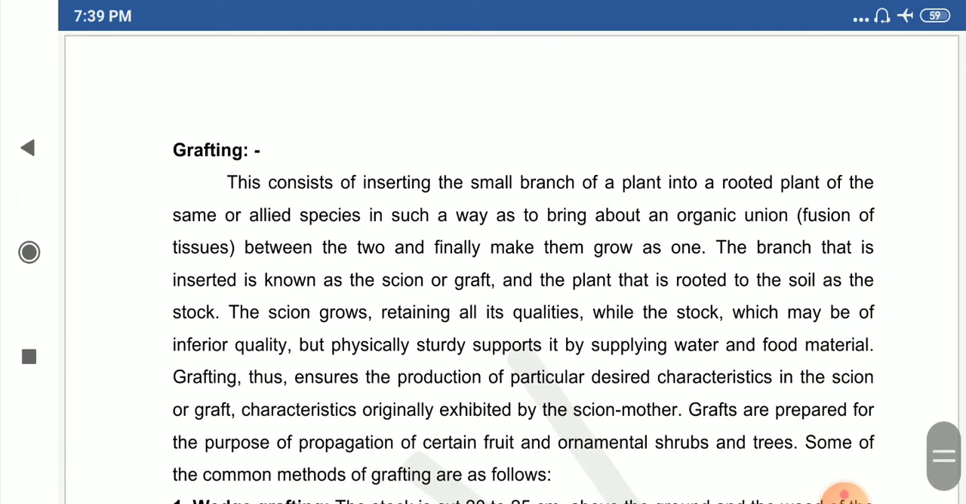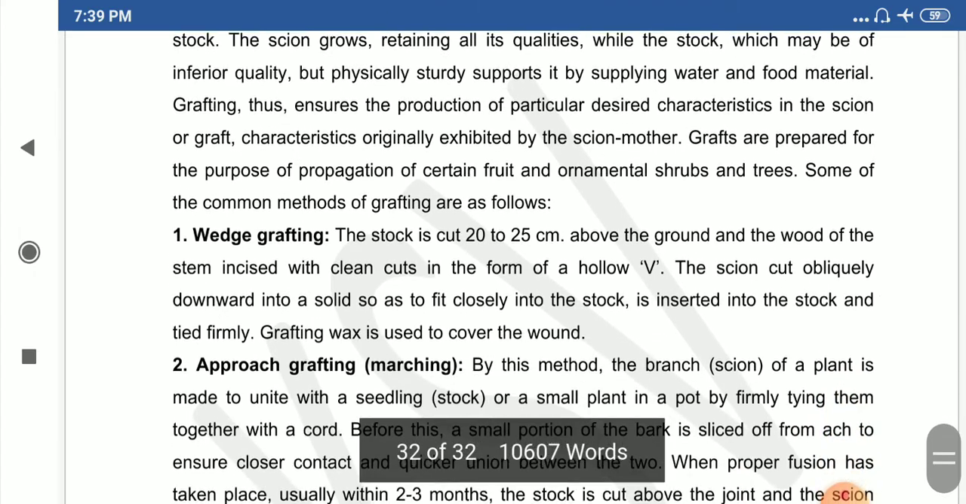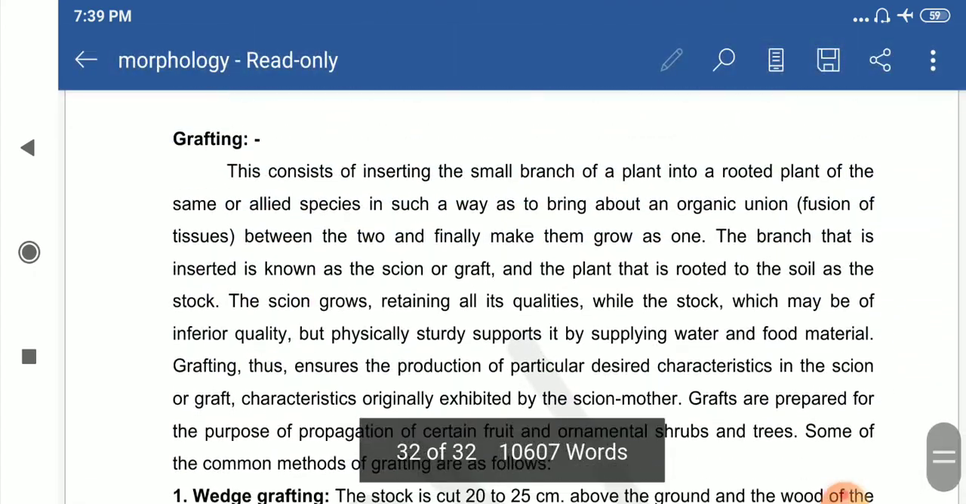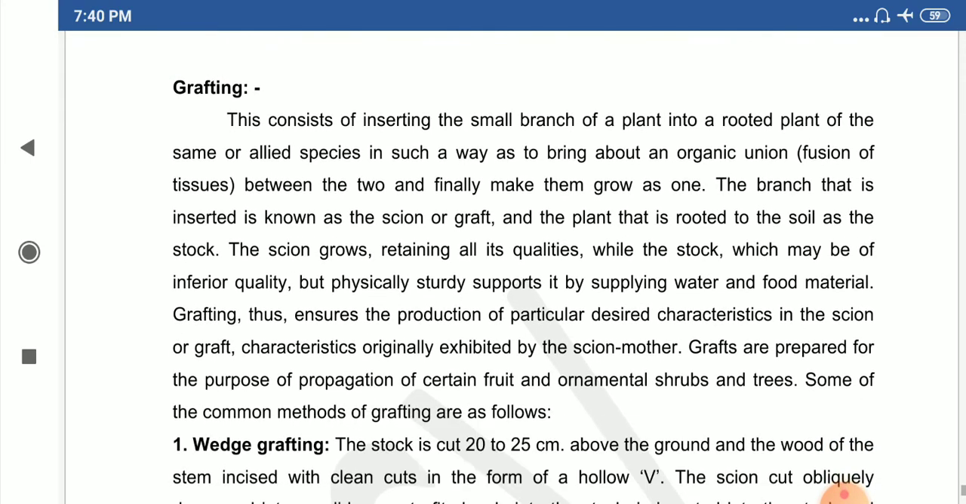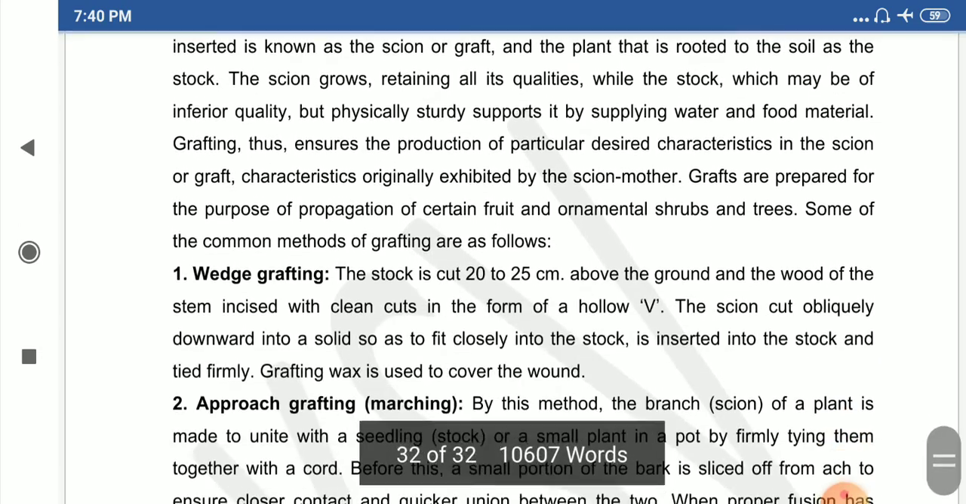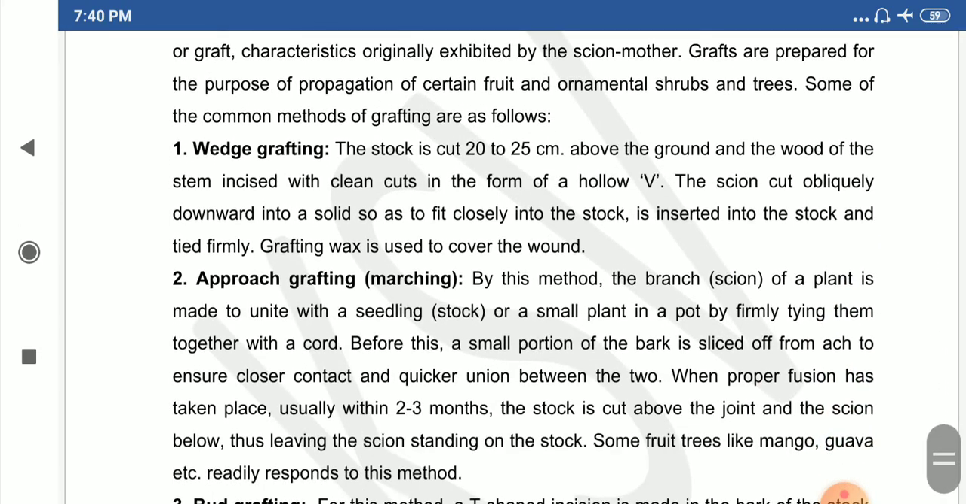Next is grafting. There are different types of grafting: wedge grafting, approach grafting, and bud grafting. Grafting means you take a stock plant and insert the necessary or desired plant, the scion, into it. Usually we take a rooted plant, cut it at a proper mark, collect the necessary scion from another plant, insert it into the mother plant, and it develops into a new plant. That is called grafting.